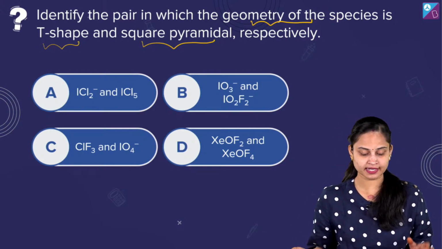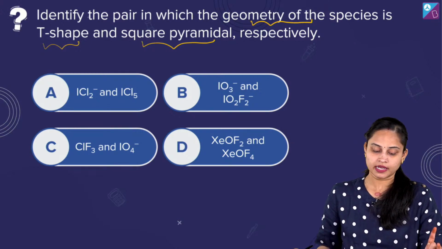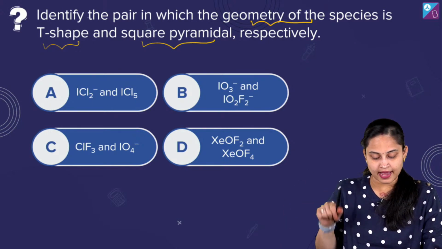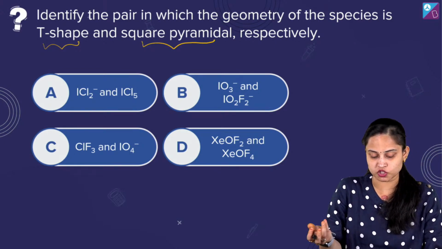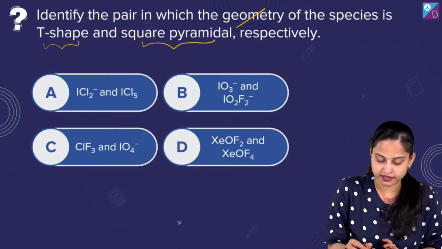You need to identify the pair in which the geometry of the species is T-shape and square pyramidal. Rather, I should say, you need to identify the pair in which the shape of the species is T-shape and square pyramidal. Okay, so let me rectify it over here.